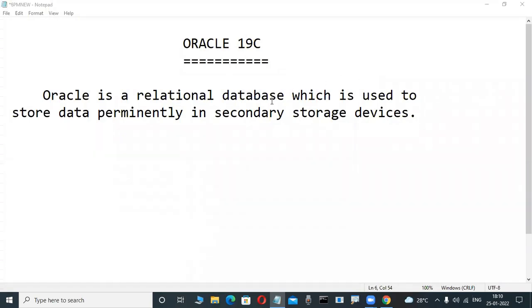Okay? Now, in one of these days, we will learn what is data, what is information, what is a database, what is a DBMS.